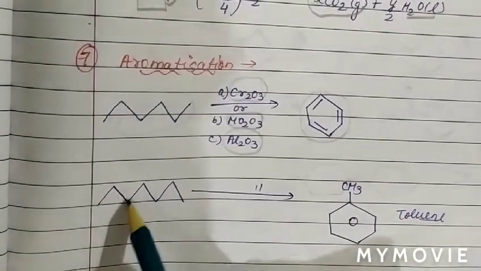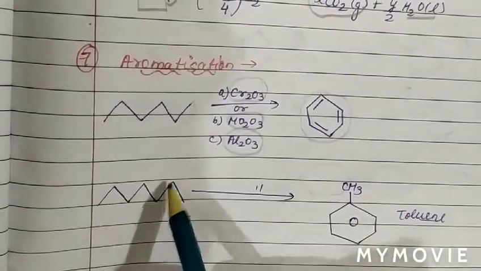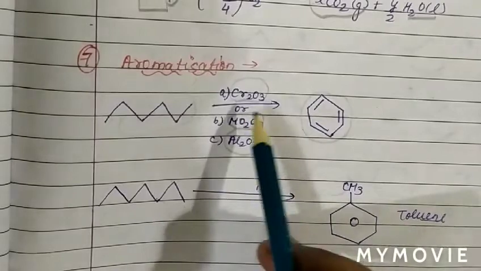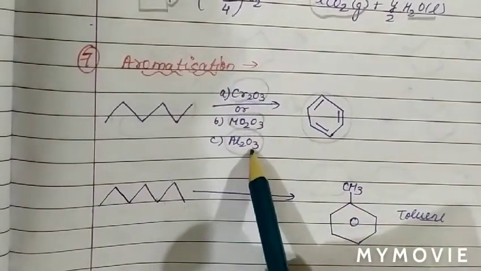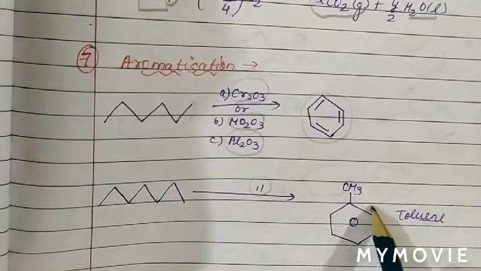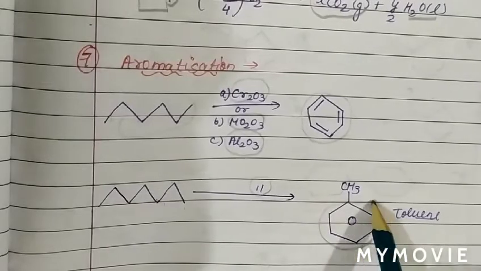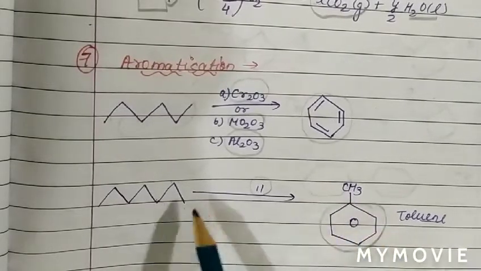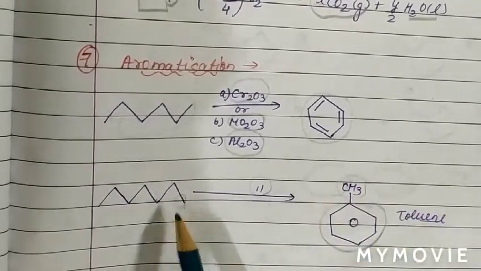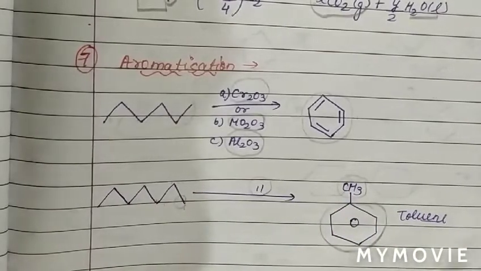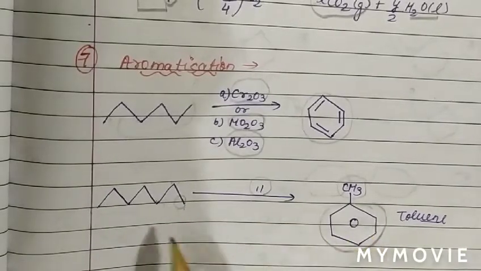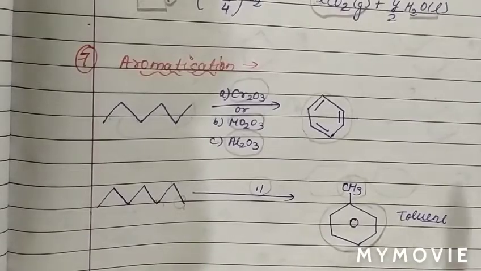Now see, 1 2 3 4 5 6 7. So basically in the linear aliphatic chain, there are 7 carbon atoms. When we use the same catalyst, Cr2O3, Mo2O3 or Al2O3, a 6 carbon chain will form an aromatic ring. A 6 carbon chain out of 7 will form the aromatic ring of benzene. Now 1 carbon is extra, so this extra carbon will be put on the branch. So basically the product formed is toluene. So this is another case in which normal heptane changes into toluene. This is also changing into an aromatic compound, therefore the reaction is aromatization.